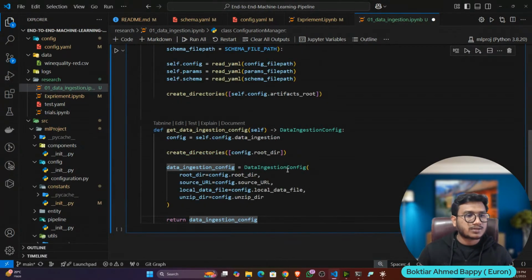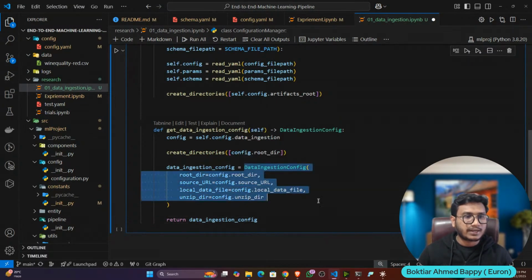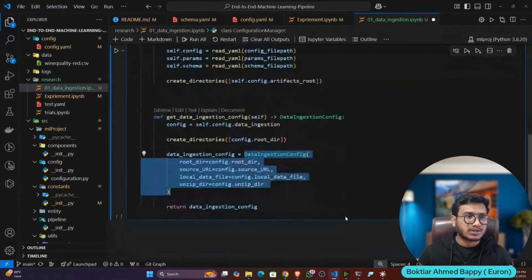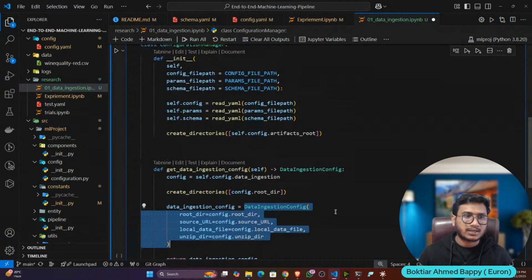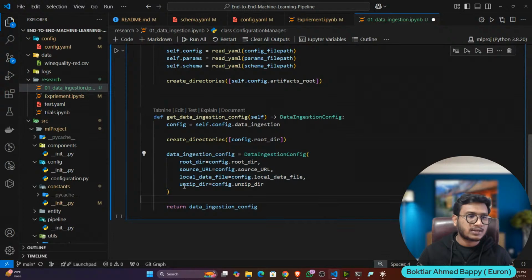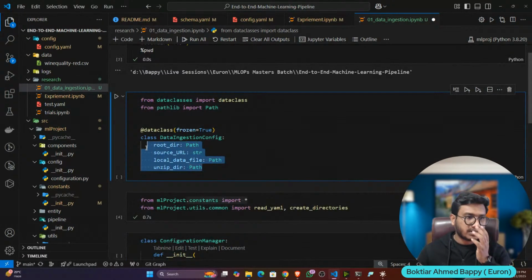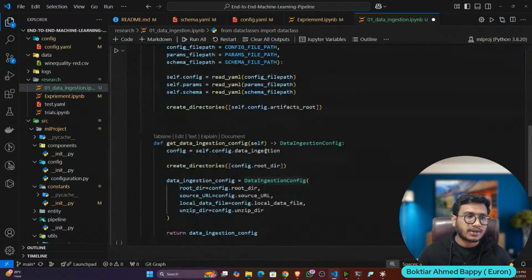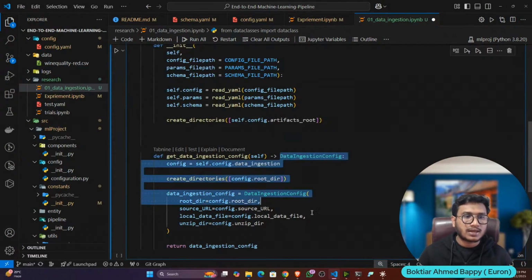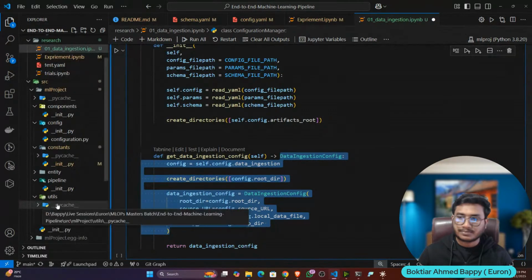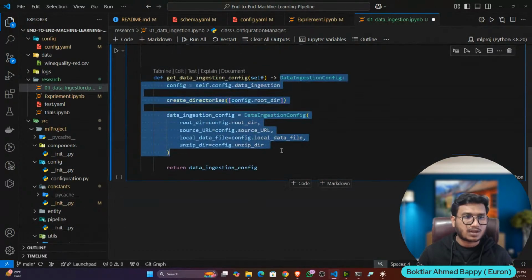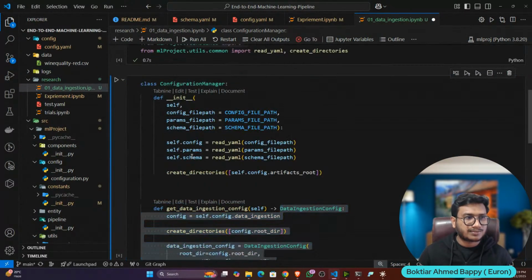So that's how we have defined our entire data ingestion configuration. That means my configuration is ready, and it is returning these variables, because in the data ingestion config we have already defined them. This is called an entity. Always remember, entity is the return type of a function. So now let's execute.